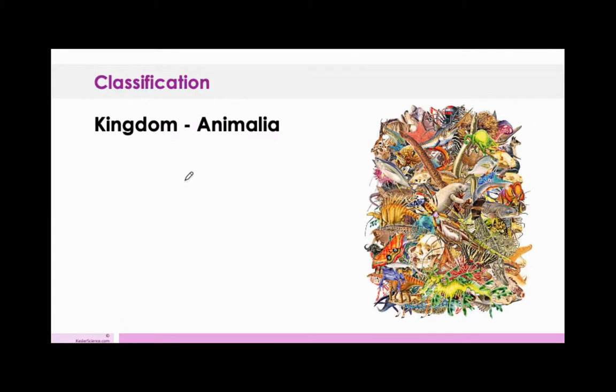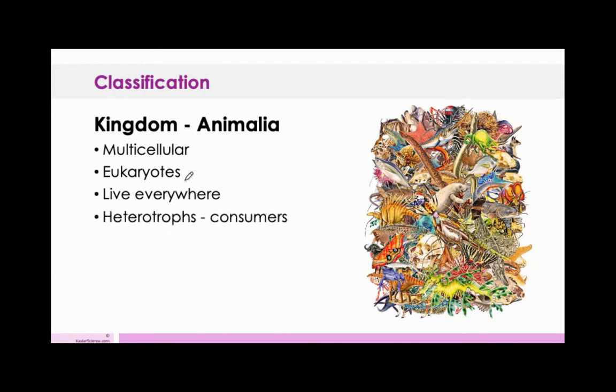And then Animalia. Multicellular, eukaryotic. They live everywhere. They are heterotrophs. They're able to consume, they're going to be just eating anything that they can find, just like you are. You get picky with stuff, but humans are part of the kingdom Animalia. We have to eat other organisms to survive.